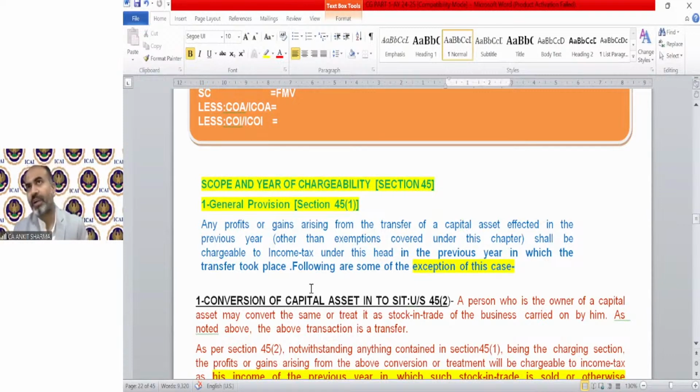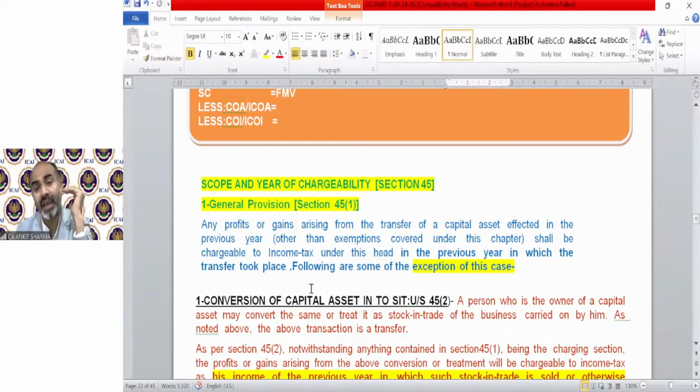Next is scope and year of chargeability, section 45. Generally, section 45, the charging section of capital gain, says that when there is a capital asset and there is a transfer, we calculate capital gain in the previous year in which the transfer took place. But there are some cases in which we will not calculate capital gain in the year the transfer took place.